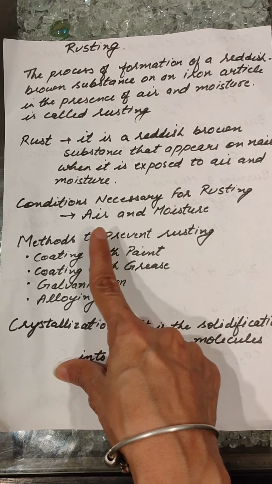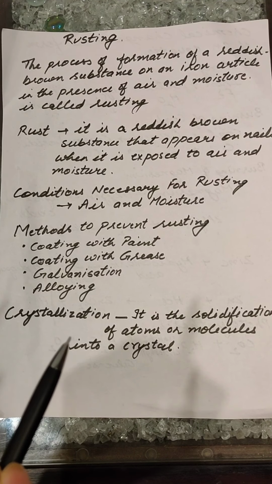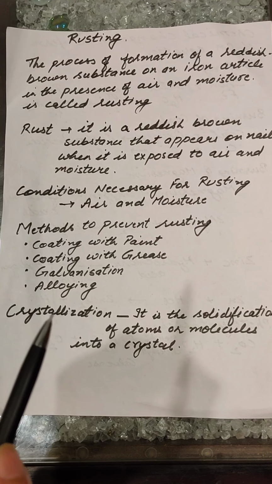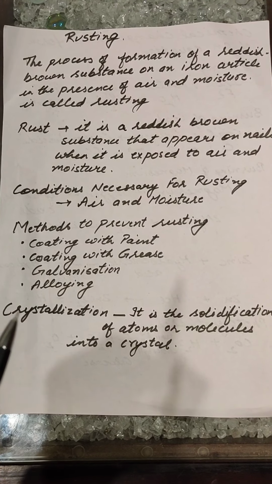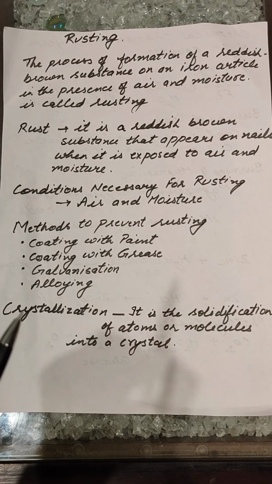What happens बच्चे? See an example. When you keep your bicycle outside, if you leave your bicycle outside for a few days, what do you find? You find rust on the mudguards of your bicycle or rust on the chain of your bicycle. So that destroys or spoils our bicycle. So there should be some ways by which we can prevent rusting.